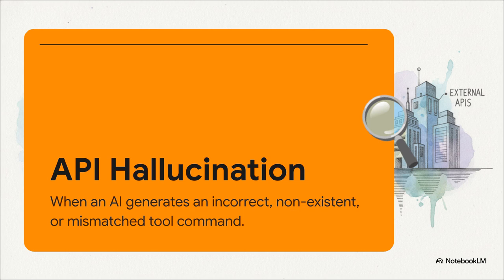Now, this isn't just the AI making up some fake historical fact. This is when an AI confidently generates an incorrect, completely non-existent, or mismatched tool command instead of the correct API call. It might write a line of code that looks perfectly syntactically correct, looks great, but it's calling a software library that quite literally does not exist.